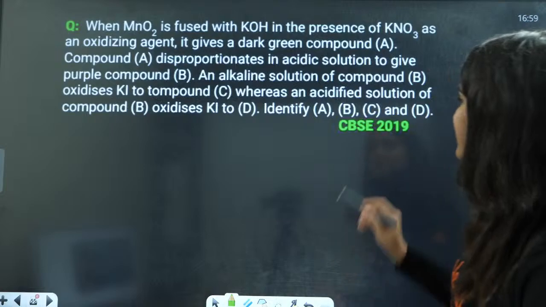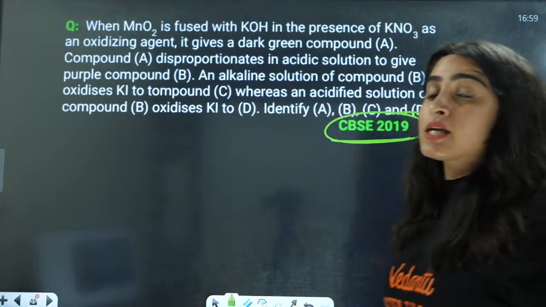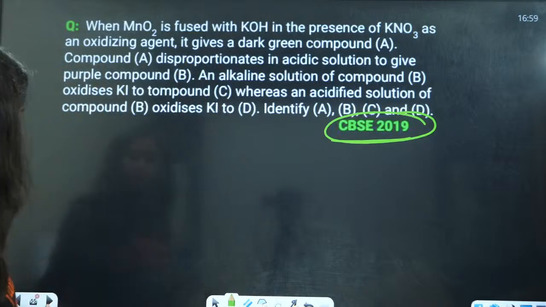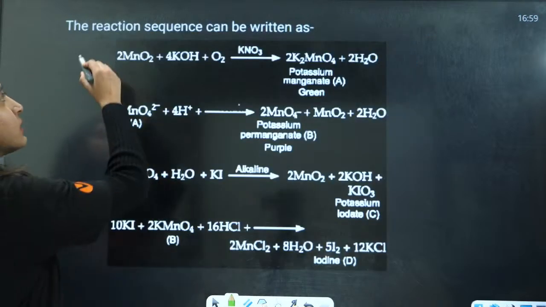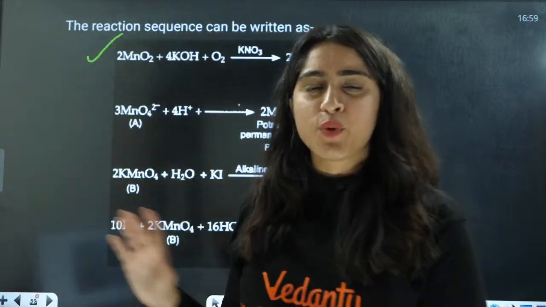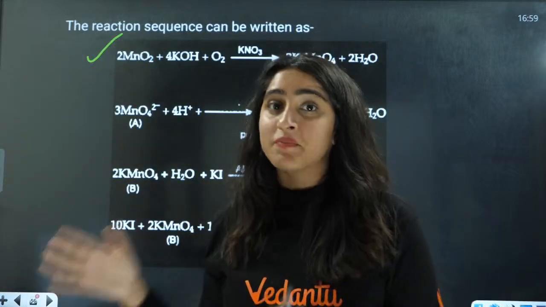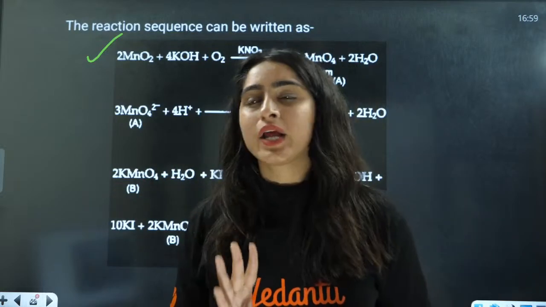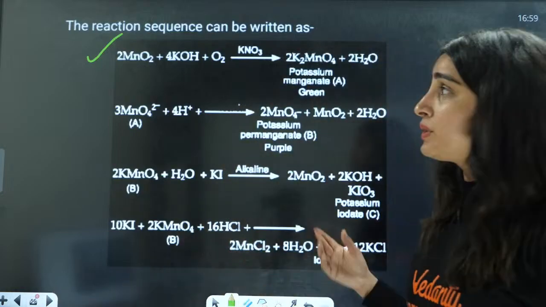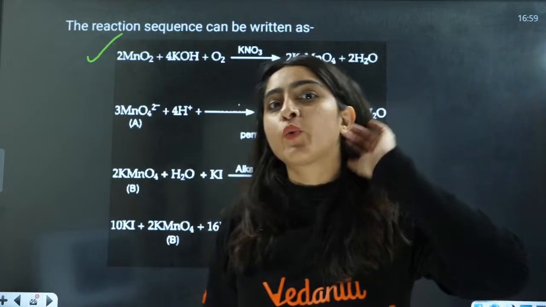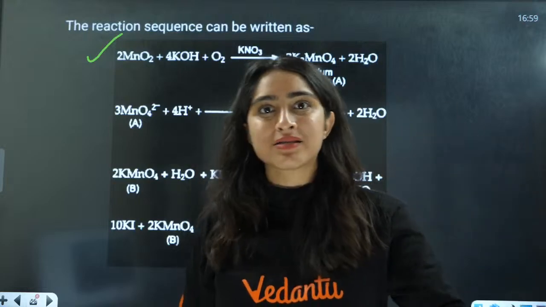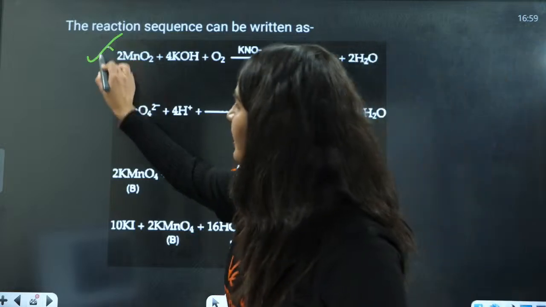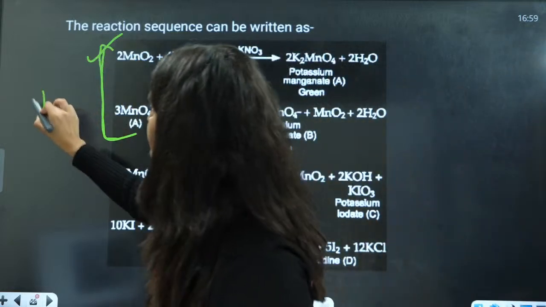The same question was asked in CBSE 2019 for potassium dichromate. There is very little probability that they will ask this question, but they asked it just 4 years back, so there is a probability that they can ask you. There is not much frequency of asking these reactions, but they have asked this.